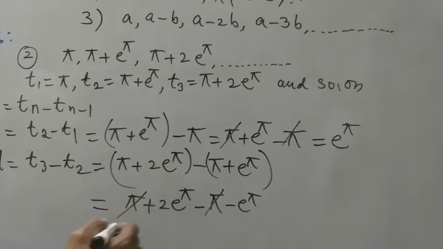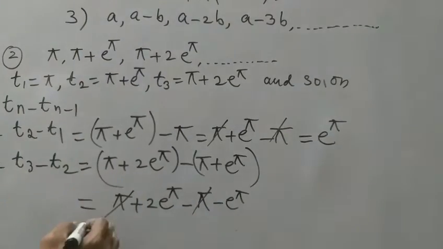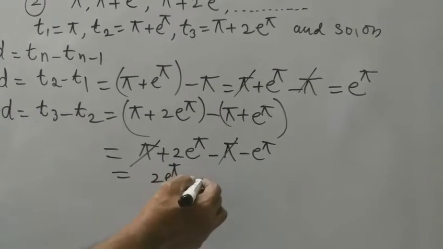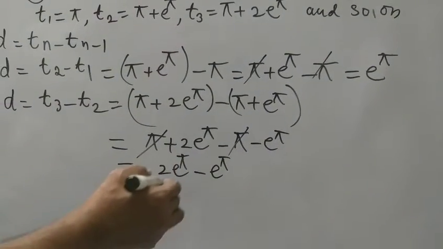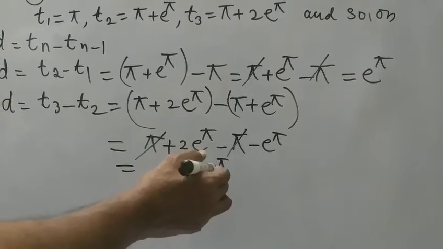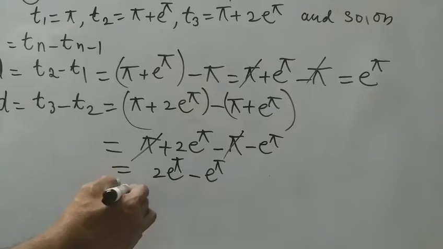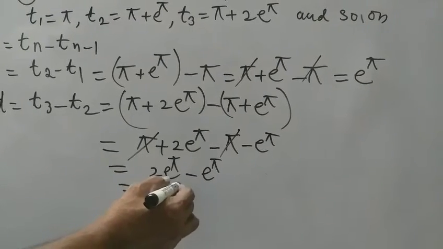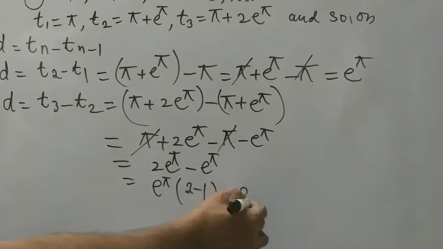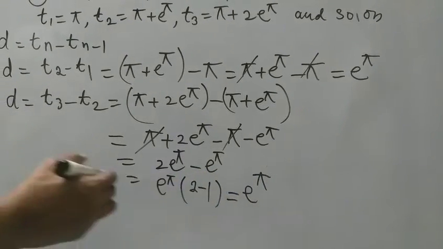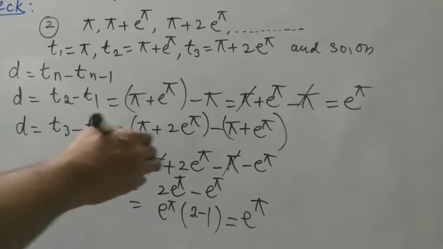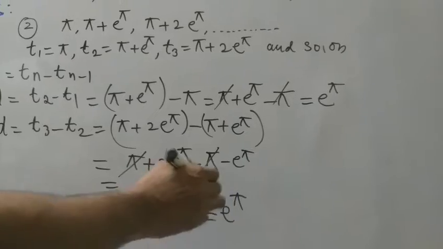So you have to take 2 into e to the power of pi minus e to the power of pi. The coefficient of the first e to the power of pi is 2, and the coefficient of the second e to the power of pi is 1. That means e to the power of pi is a common factor: e to the power of pi times (2 minus 1), which is equal to e to the power of pi. So the common difference between the third term and the second term is also e to the power of pi.